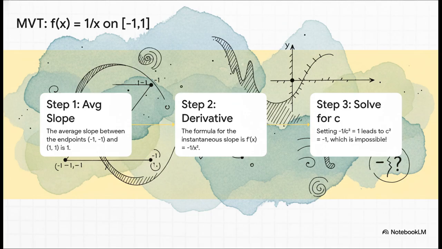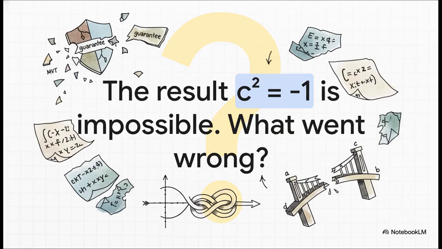Okay, now, we set them equal to each other, and we solve, and get, wait a second, we get c squared equals -1? Hold on. Stop everything. You can't square a real number and get a negative. That's impossible. The math literally just broke. But the mean value theorem is supposed to be a guarantee. So what happened? What did we miss?